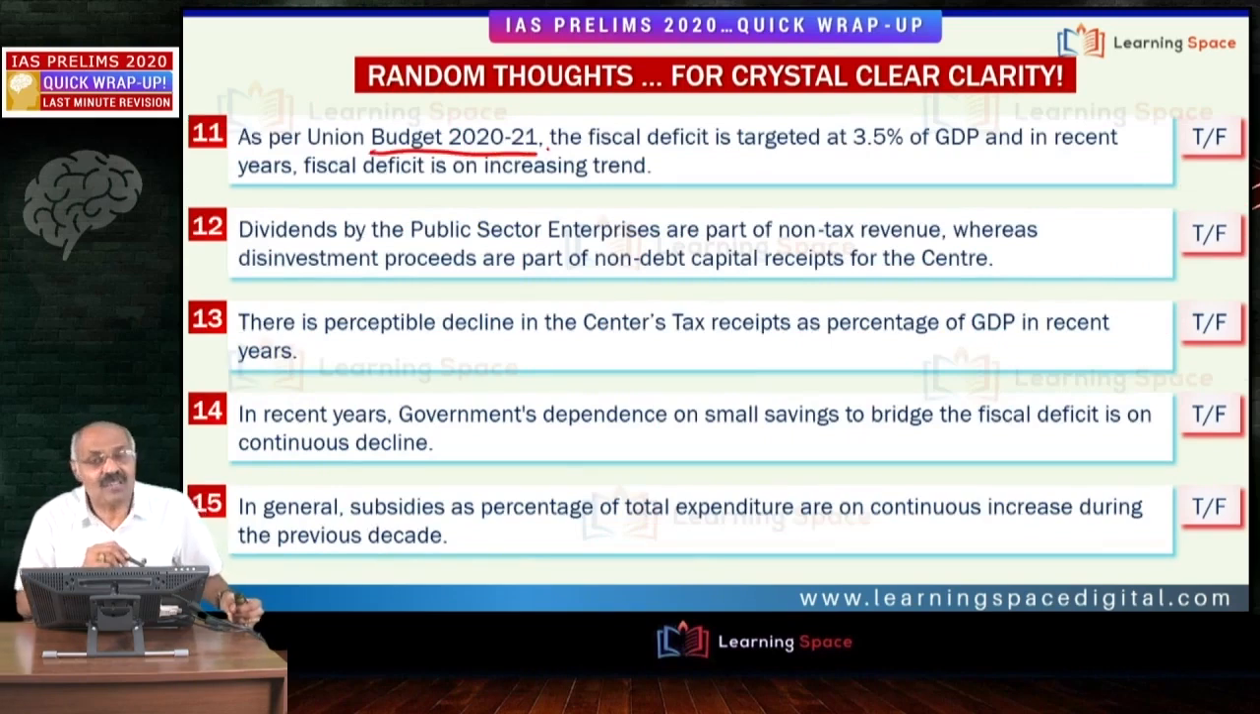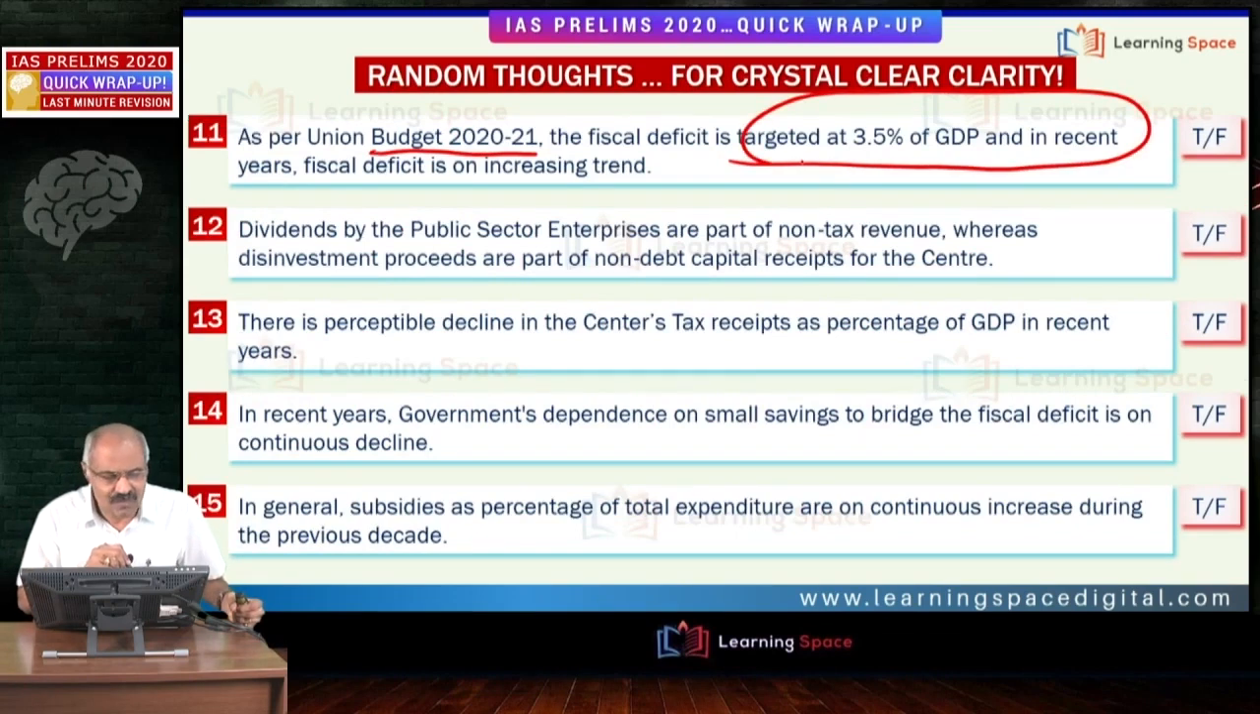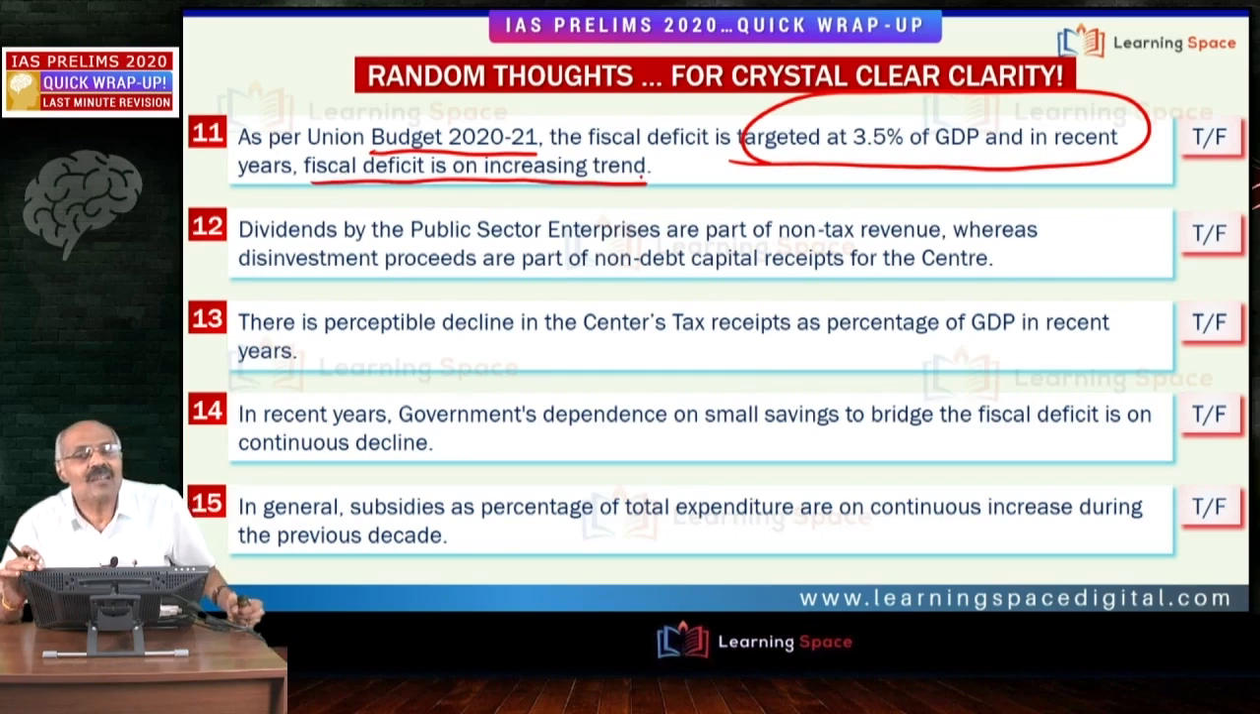As per Union Budget 2021, the fiscal deficit is targeted at 3.5% of GDP. And in recent years, fiscal deficit is on an increasing trend. Absolutely correct. If you look at the trajectory of fiscal deficit during the past 10 years, it has reduced drastically, no doubt. From around 6% of GDP to around 3.5% of GDP, it reduced. It hovered around 3.5% for 3-4 years. After that, it started increasing.